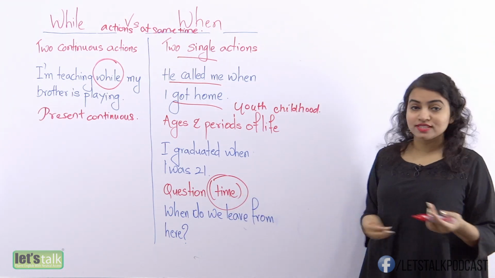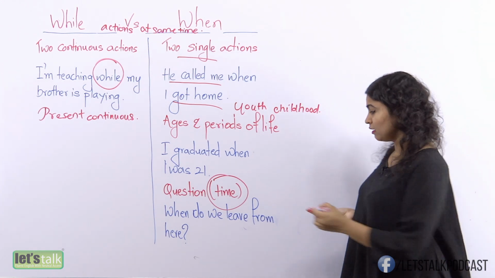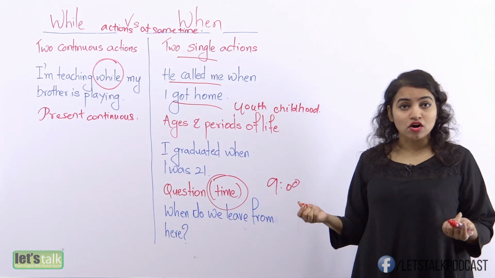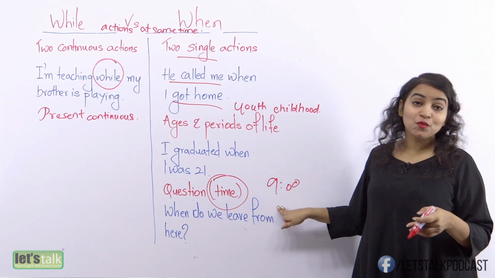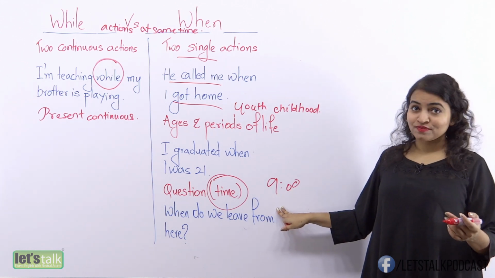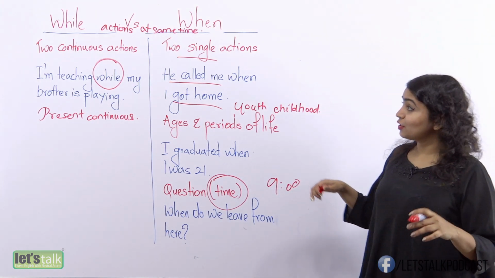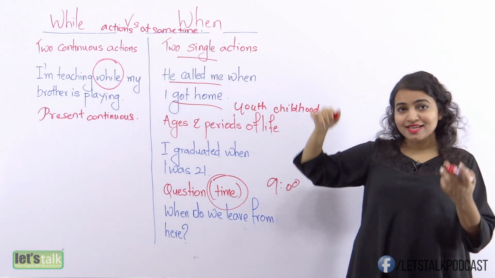So we have a sentence that says, when do we leave from here? Maybe we leave at 9 o'clock. Or when does the party start? It starts in about an hour. Okay, so that's another way you will use the word when. So these are the major differences between using the word while or the word when in a sentence.